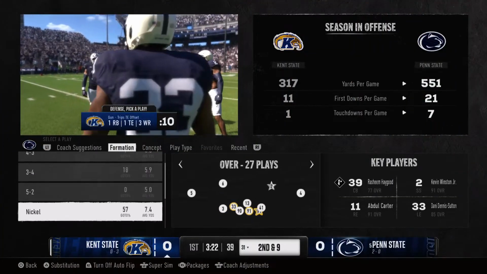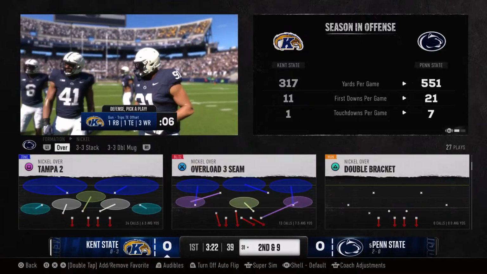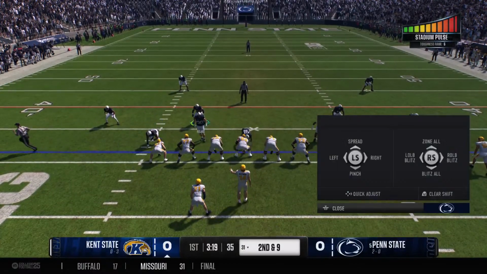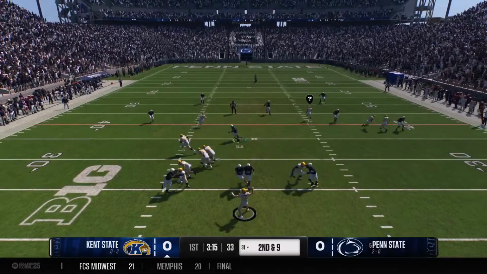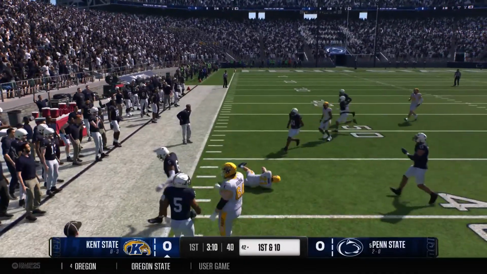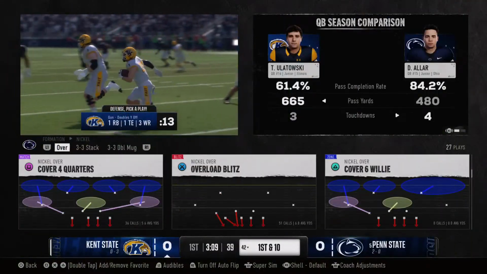Run game is good. Balance is good. Now listen, if the run game isn't good, then you got to pass the football a little bit more. But sometimes you got to keep them honest, take them chunk by chunk. This crowd trying to make life miserable for this offense. They're bringing heat. Safe completion on the screen. And they wrap him up, but not before he gets enough on the catch for the first down.